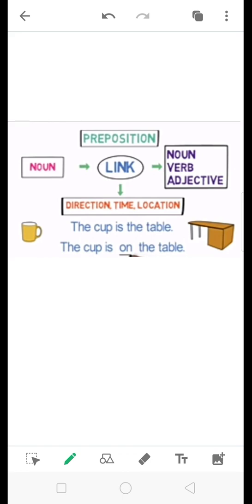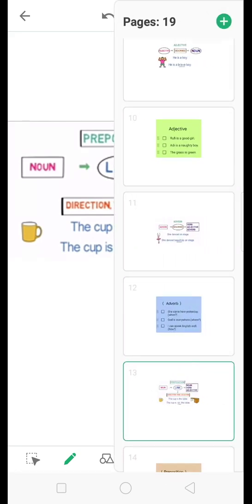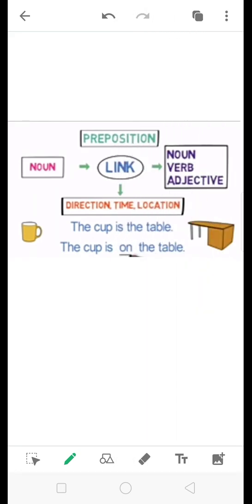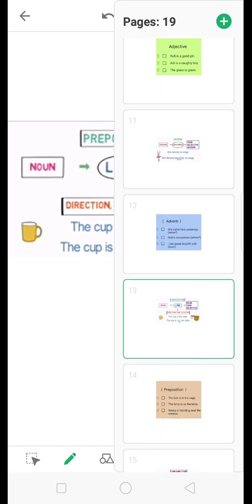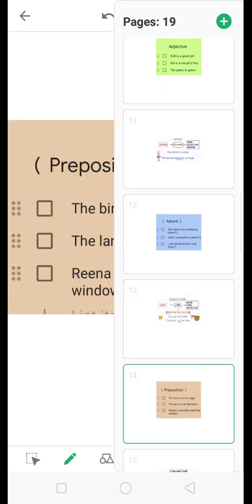Let's understand it with an example. The cup is the table. Here, if we read the sentence, we get to know that we are talking about two nouns, cup and table. But we are not able to understand the relationship between them. Here, when the preposition comes in the sentence, the cup is on the table. Now we are clear where the cup is with respect to the table.